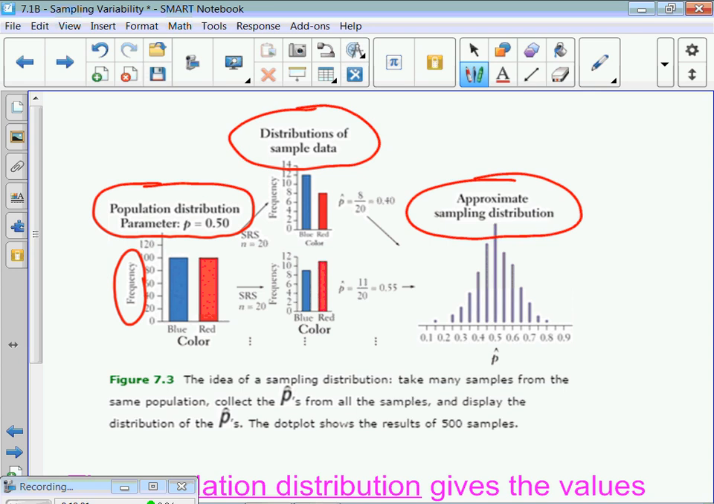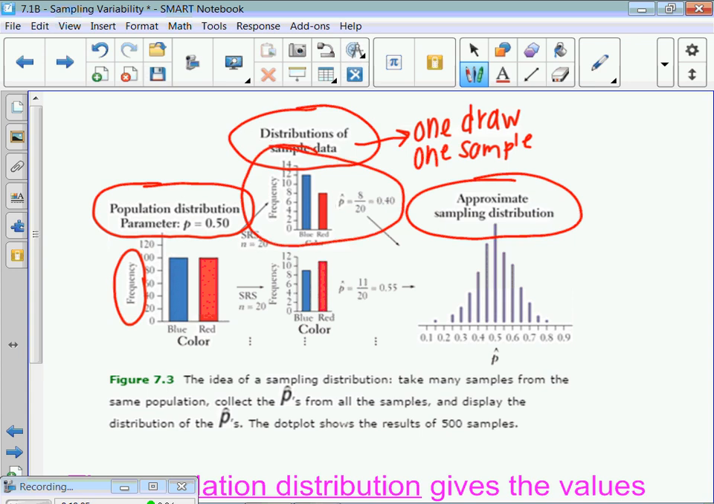And then we have what's called the distribution of sample data. You have to think of this as one draw, like when we're drawing out of the bag, or one sample. That might be a better way to write it. This represents only one sample. So maybe I drew out of the bag, and I got 8 out of 20 that were red. So we have a little bar graph. 8 are red, 12 are blue.